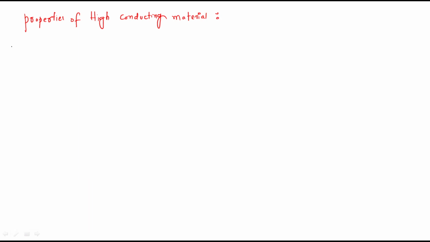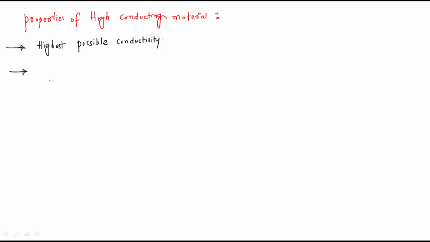Now we have to discuss the properties of high conducting materials. On what basis do we choose these high conductive materials? That is nothing but properties. So first one is highest possible conductivity, right? Based on this we can choose the material.